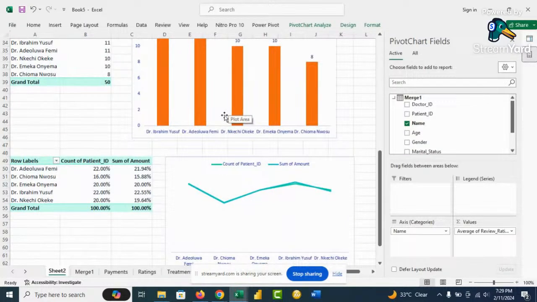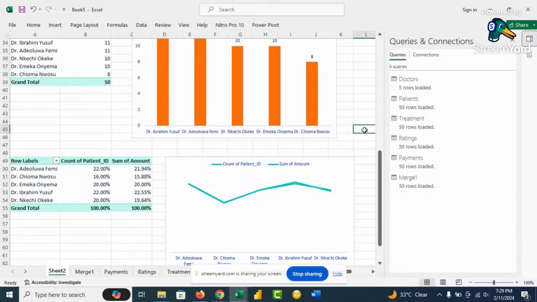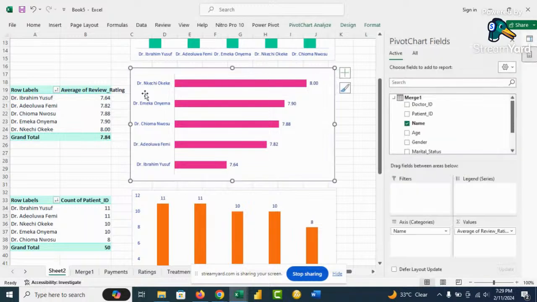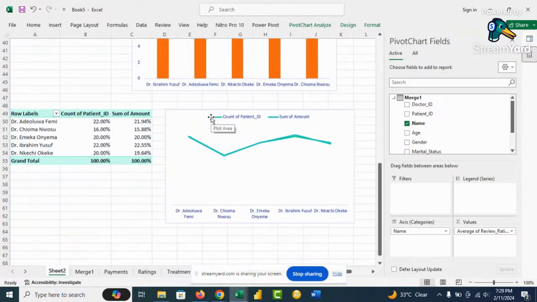Assuming, now there's an assumption, assuming they all have the same specialty and they all treat the same type of cases. Let's say, for example, is a hospital that takes care of pregnant women. To an extent, the doctors, they all handle the same kind of cases. So at this point, our attention will be with respect to this chart, this particular one that has the rating. Nkechi Okeke is the person performing very well.